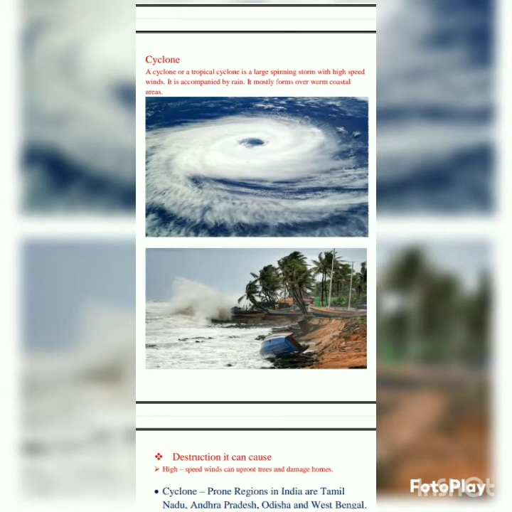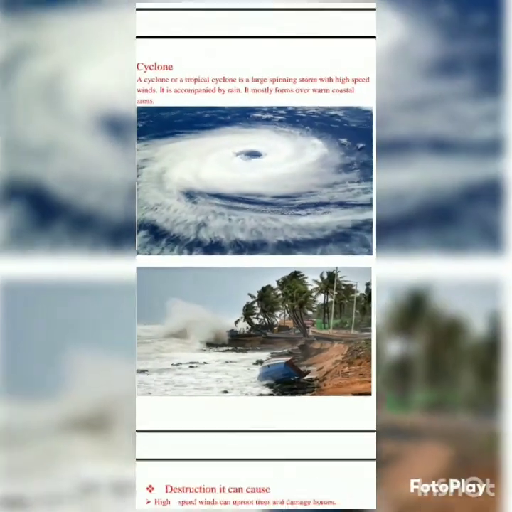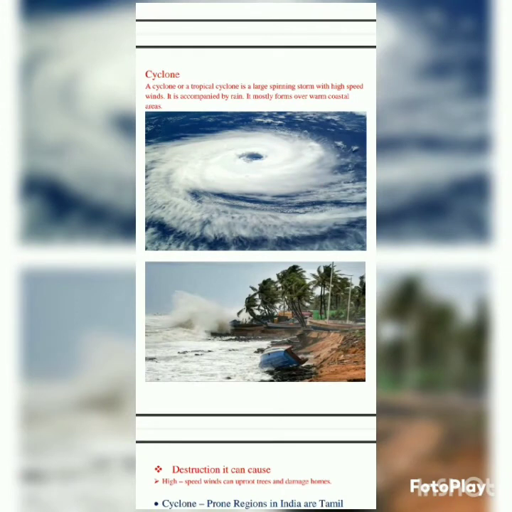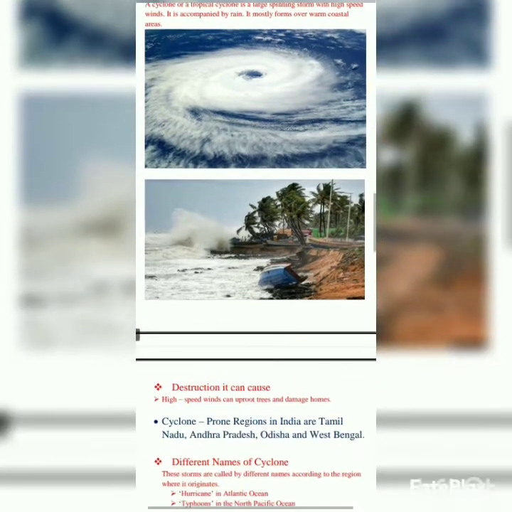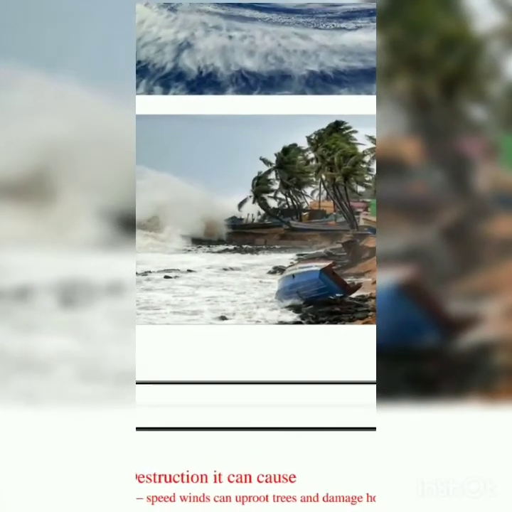Now, the last natural disaster of this chapter: cyclone. A cyclone or a tropical cyclone is a large spinning storm with high speed winds. It is accompanied by rain. It mostly forms over warm coastal areas. You can see in this picture, this is a cyclone, and it is accompanied by rain. That means rain is a common phenomenon when there is a cyclone.